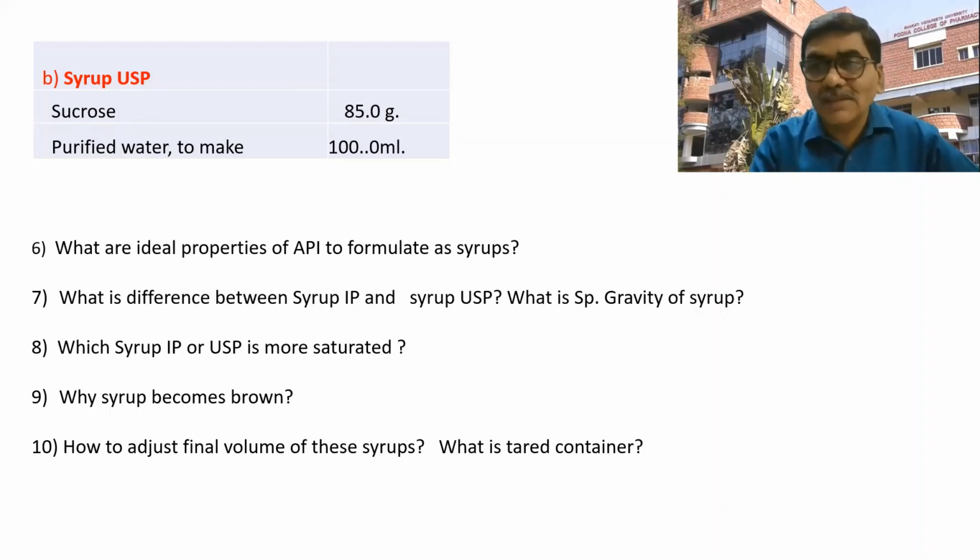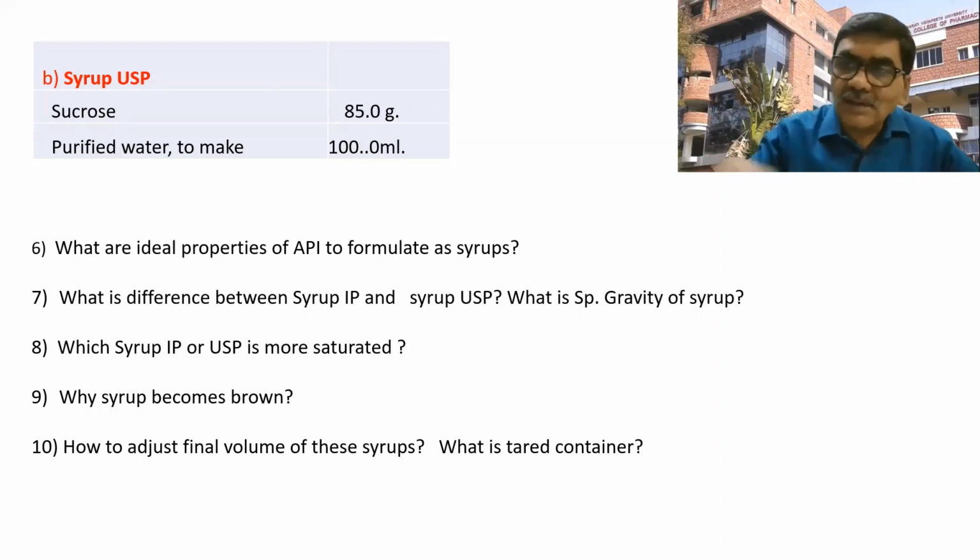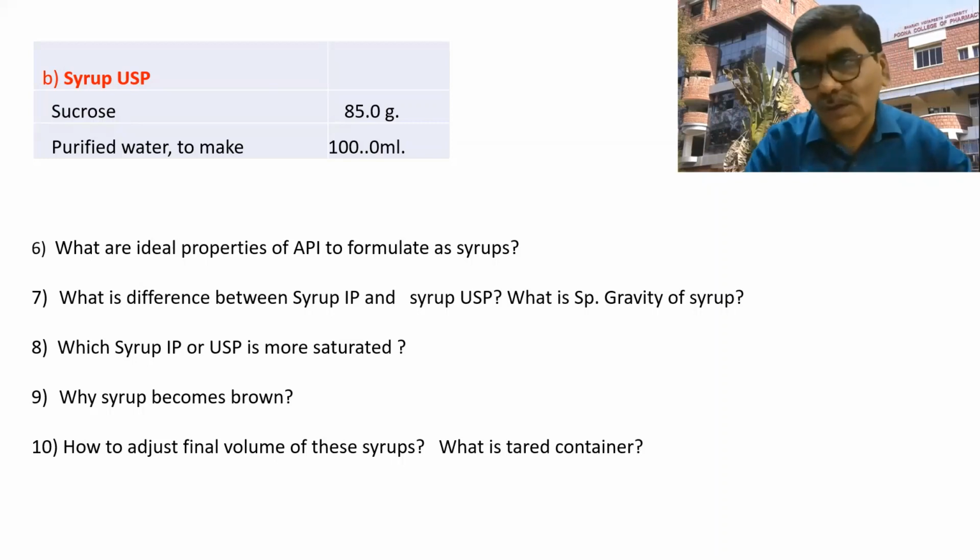Therefore, there are two methods, cold method and hot method. Syrup IP is prepared by the hot method, where the sugar is added in boiled water, correct. And in the case of syrup USP, a cold method is mentioned, a maceration type or stirring that sugar with cold water. So browning will be in the hot method.